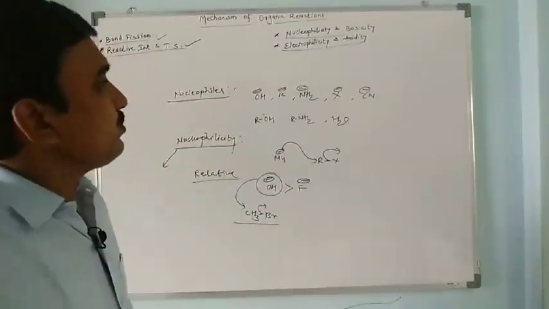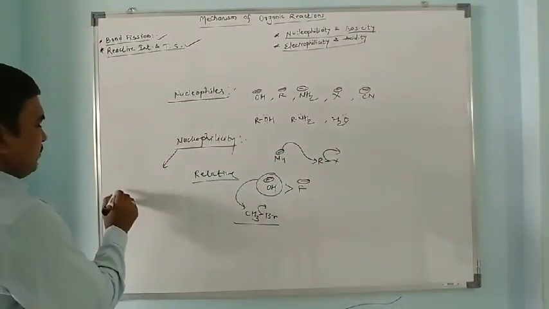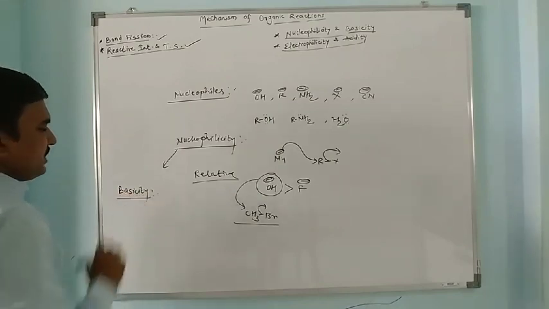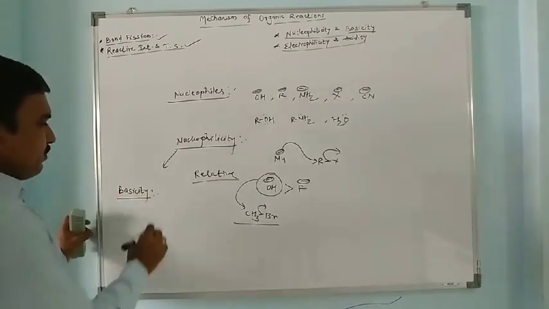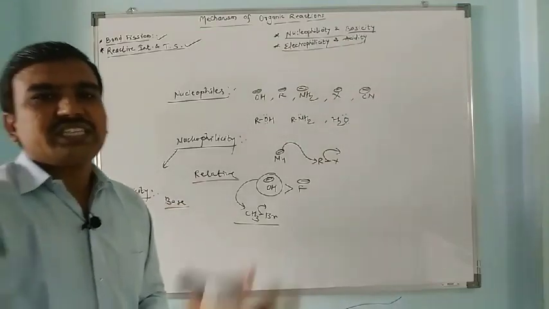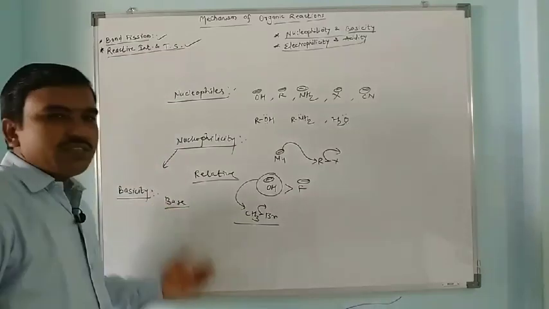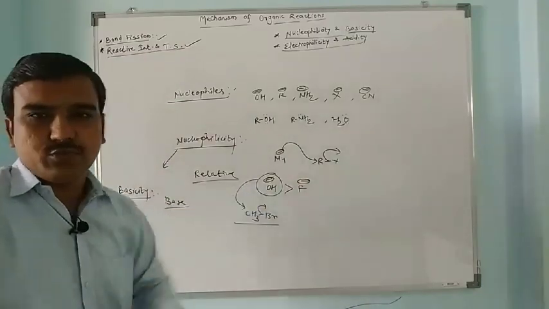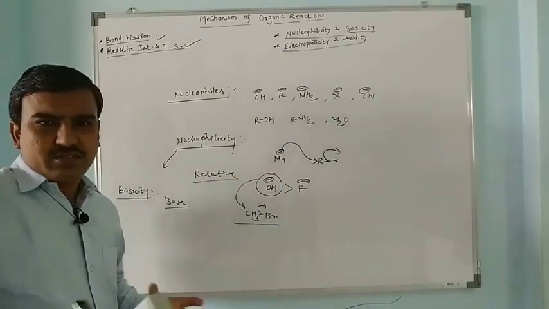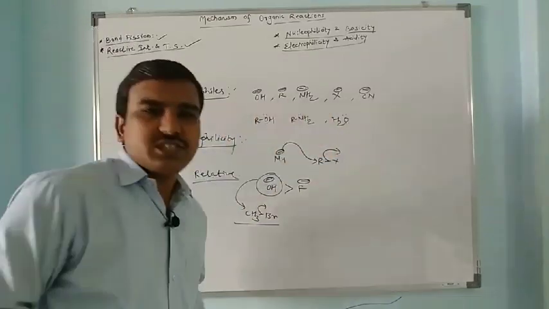The second important term is basicity. What is a base? A base is a species which accepts a proton, isn't it? So a base can accept a proton, but nucleophiles and bases are highly related to each other, because nucleophiles are also bases.